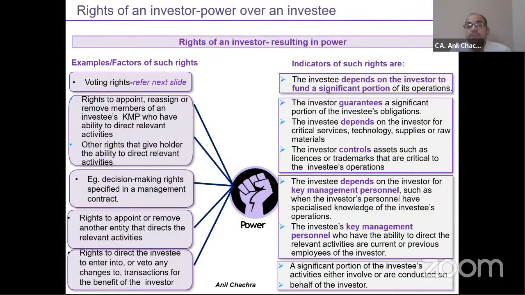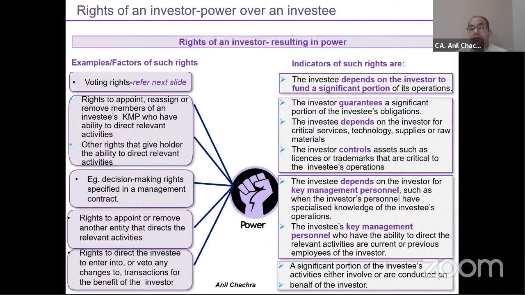So now, as we discuss, this control or the power comes from the rights, right? So what are those rights, or what are the indicators that will indicate, okay, I am having a control over your company? It could be your voting right. Voting right could be a very easy one, right? Voting could be from the shareholding, from the shares you hold in your company. So that is a very simple one, right?